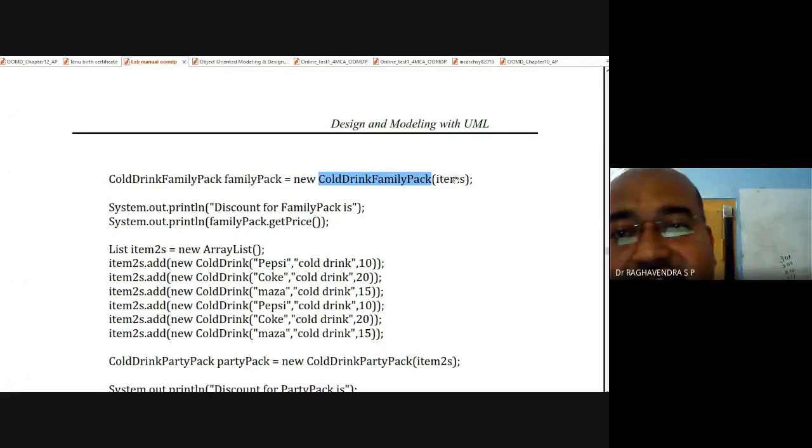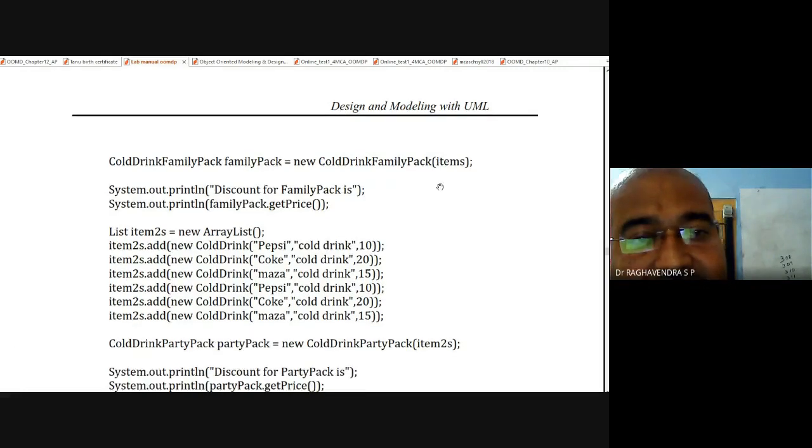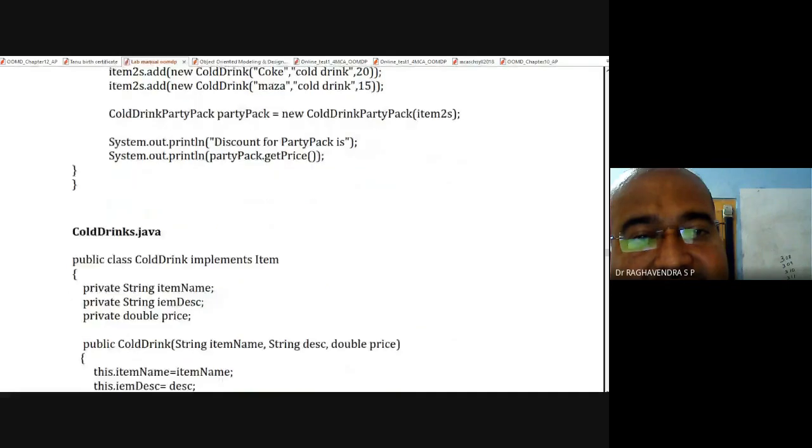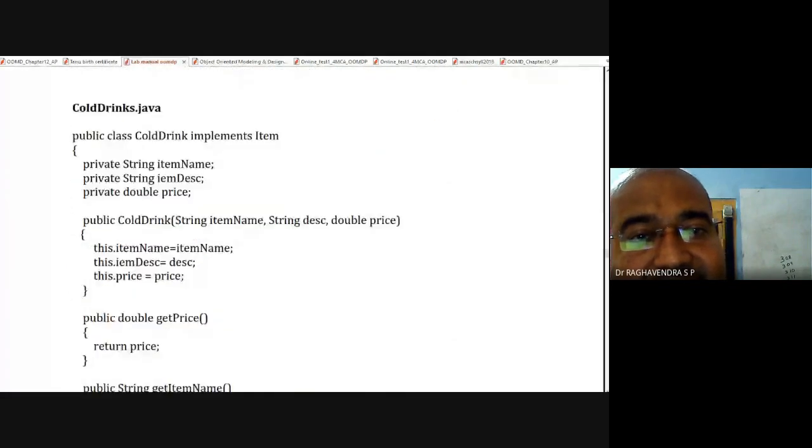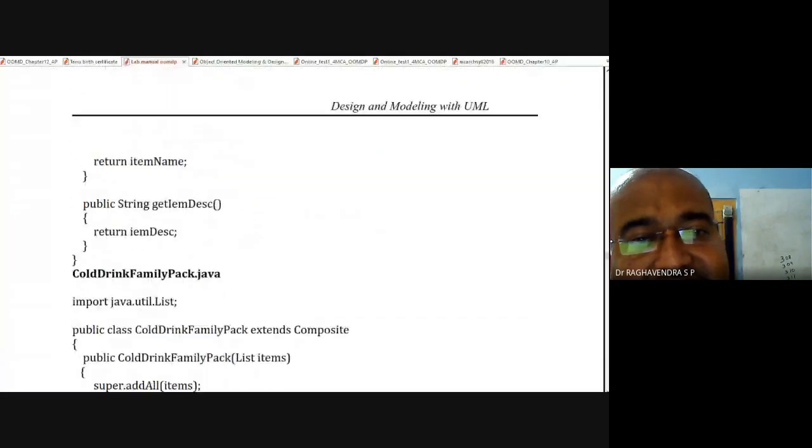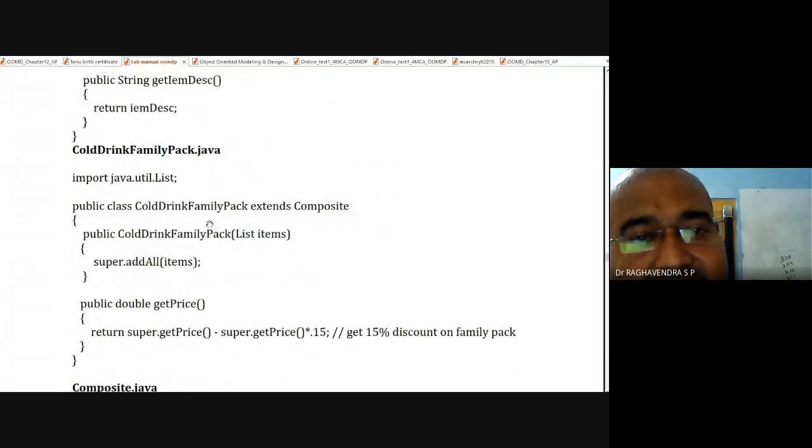Yes, ma'am. Okay, now I will go to the class ColdDrinkFamilyPack. So this is cold drink. Here it is. This is ColdDrinkFamilyPack, which extends Composite because there is a generalization association between Composite and ColdDrinkFamilyPack.